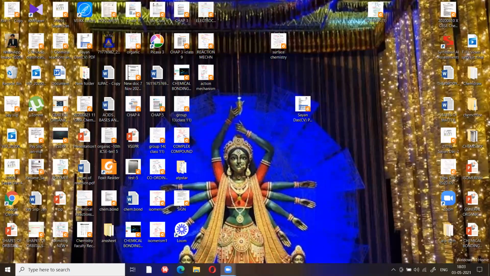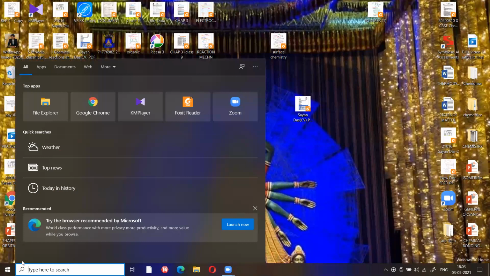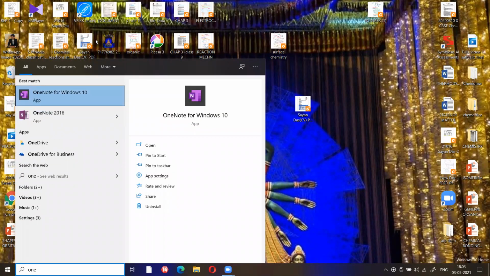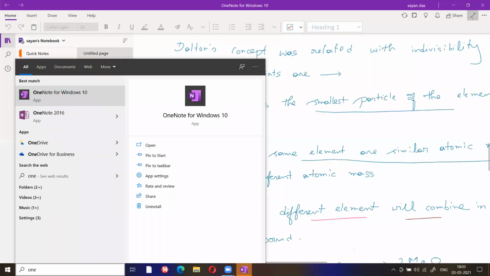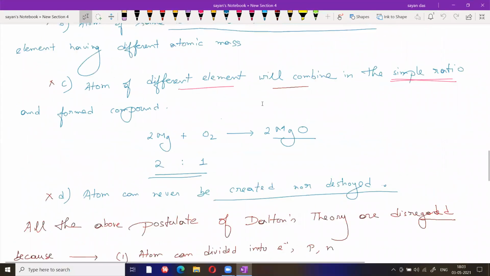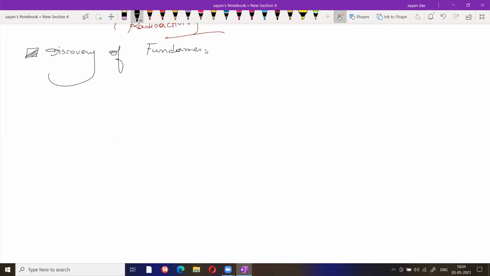Okay, the second subtopic is basically discovery of fundamental particles. The first subtopic is completed.